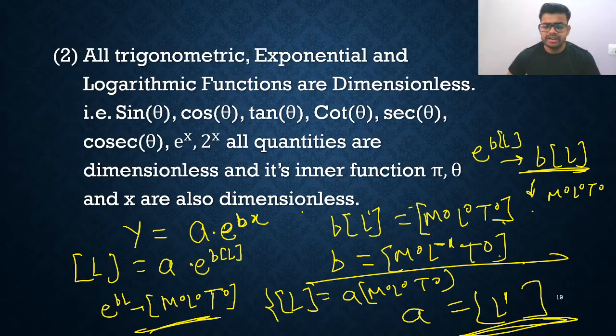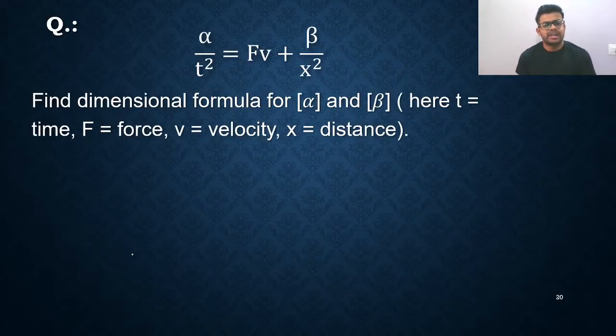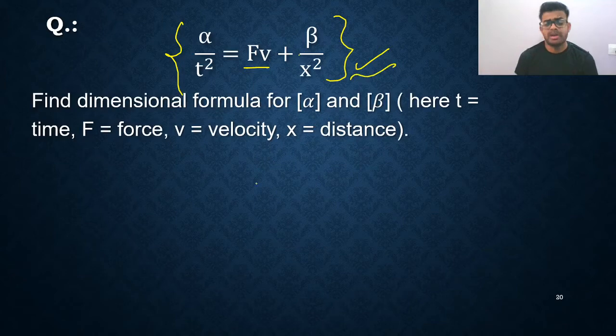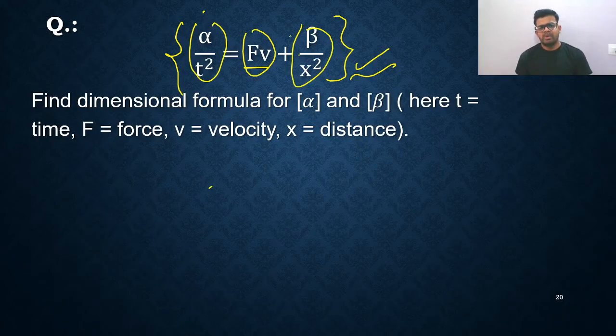So my dear friends, let us discuss those exciting questions. Here I have written alpha upon t square is equal to Fv plus beta upon x square. Such a type of question will be asked in the NEET exam. Very, very simple. You can see one thing: alpha upon t square, Fv and beta upon x square, these individual three terms are being equated and added, right?